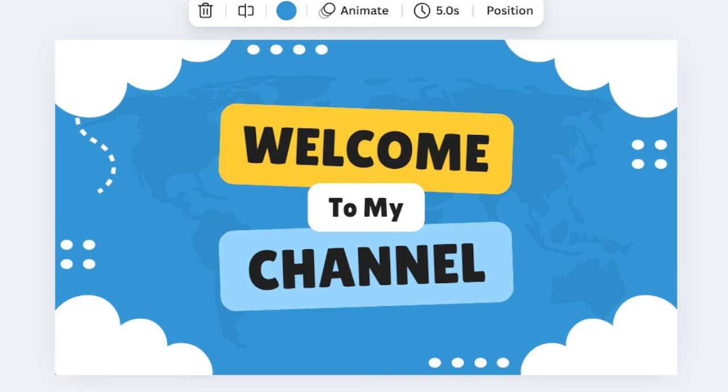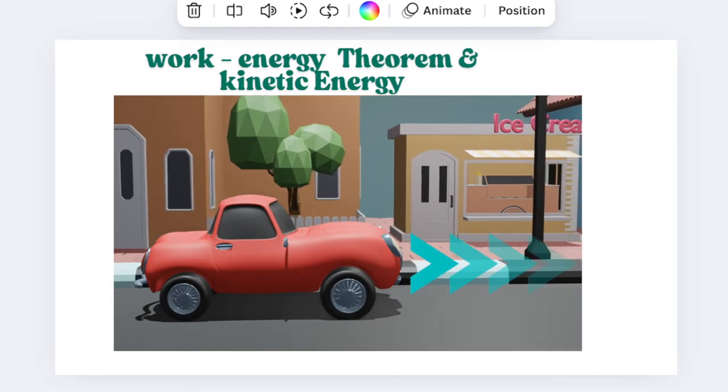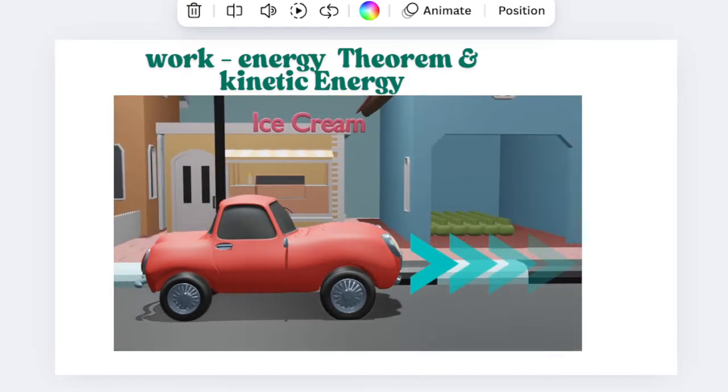So now we are discussing the work energy theorem and kinetic energy. Here we have to derive the work energy theorem and also discuss kinetic energy. So here I am taking one example. Suppose the object, the car, is moving with some velocity.